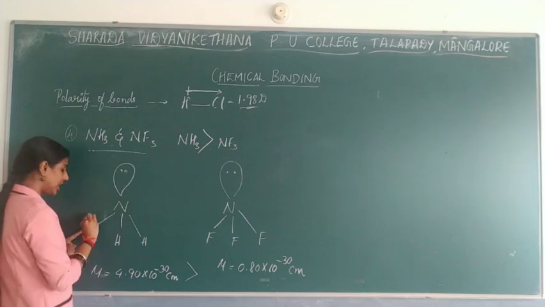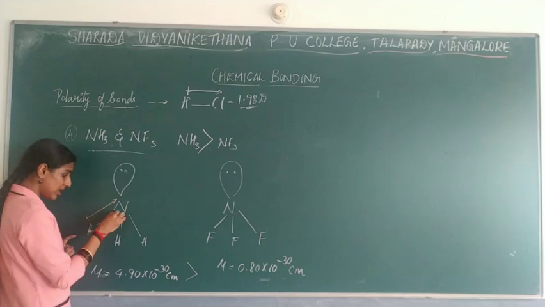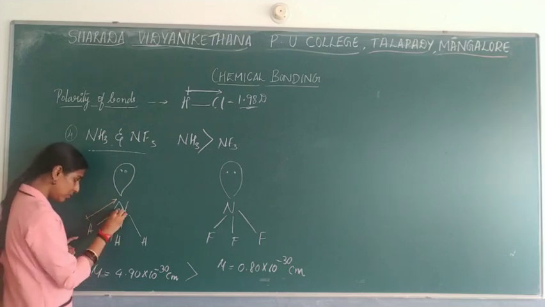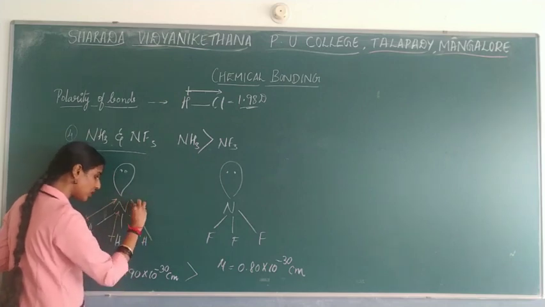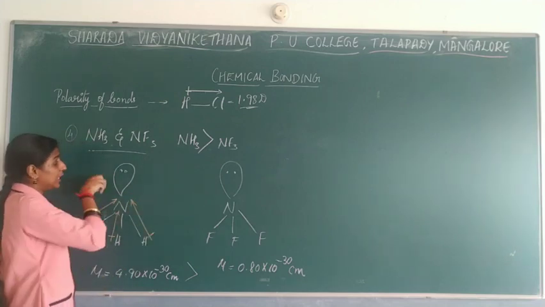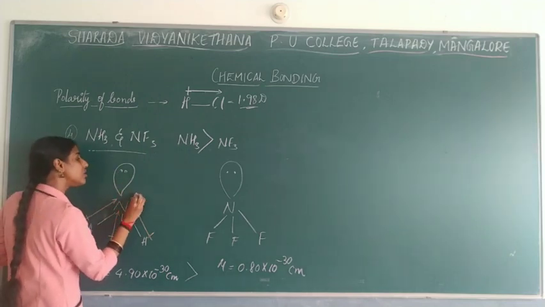the nitrogen is the more electronegative atom, so the dipole moment will be seen towards nitrogen. So in this case also dipole moment towards nitrogen. So here in this case also dipole moment towards nitrogen. Okay. The lone pair of electrons always shows the dipole moment towards the upper direction.